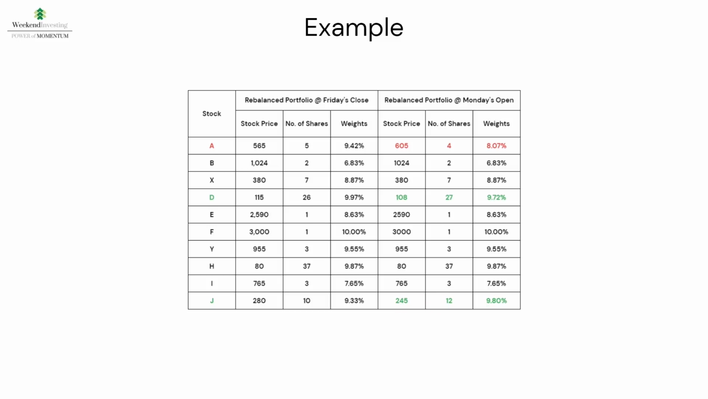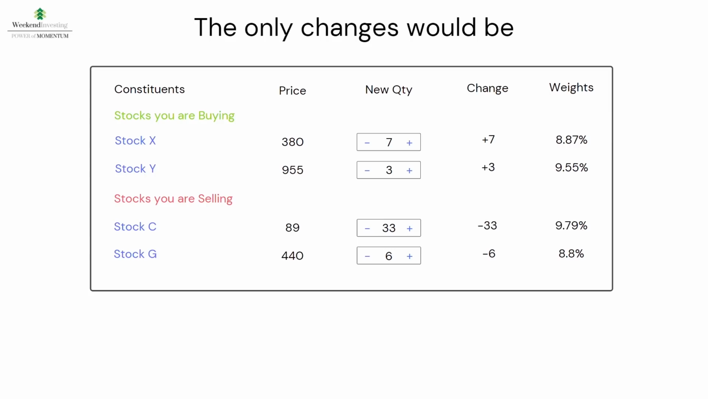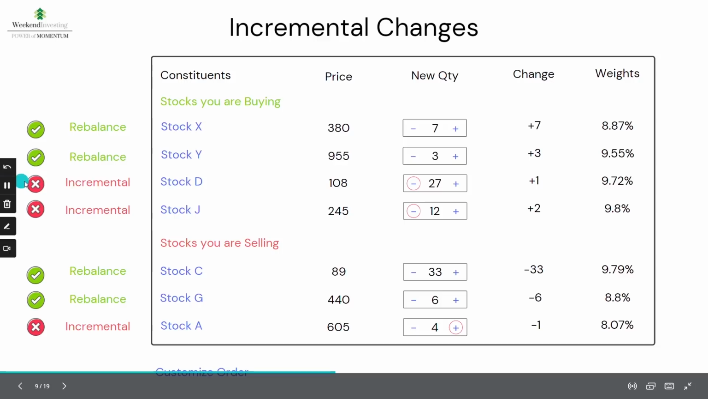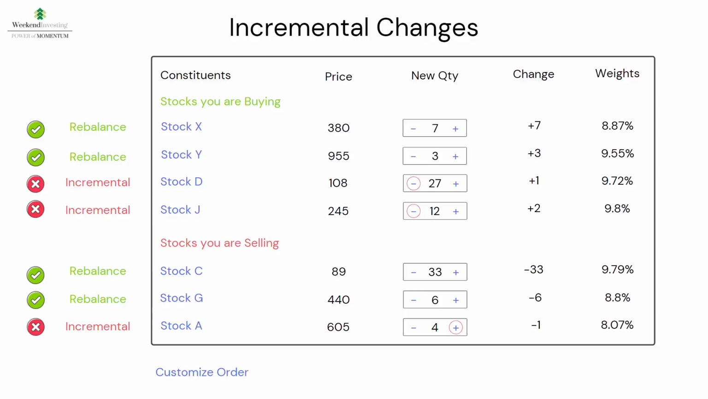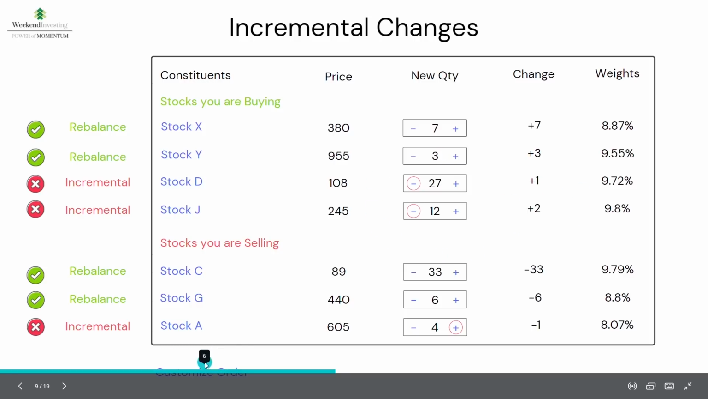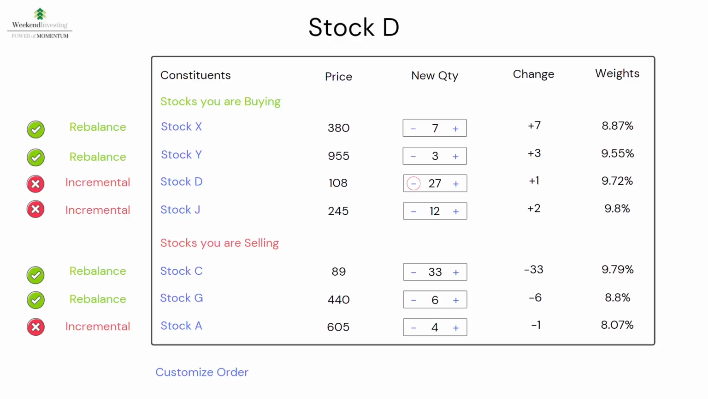These unnecessary changes are referred to as incremental changes, which you are required to ignore when you rebalance your portfolio. The only changes to the portfolio would be the addition of stocks X and Y in place of stocks C and G. Now, as you can see, stocks D, J and A are the incremental changes you will have to remove from the rebalance. We do this by customizing the quantity column of all such incremental orders to make the change column 0. So we click customize order. In stock D, there is 1 additional share.